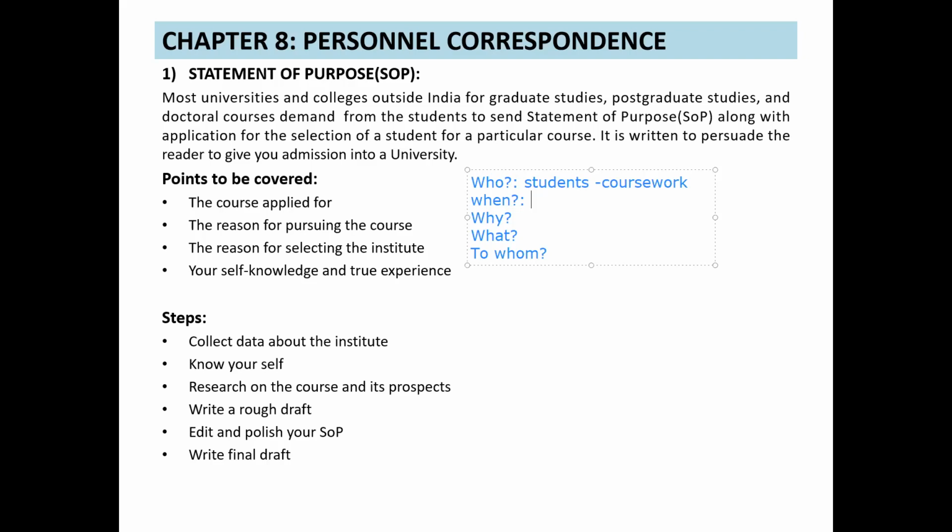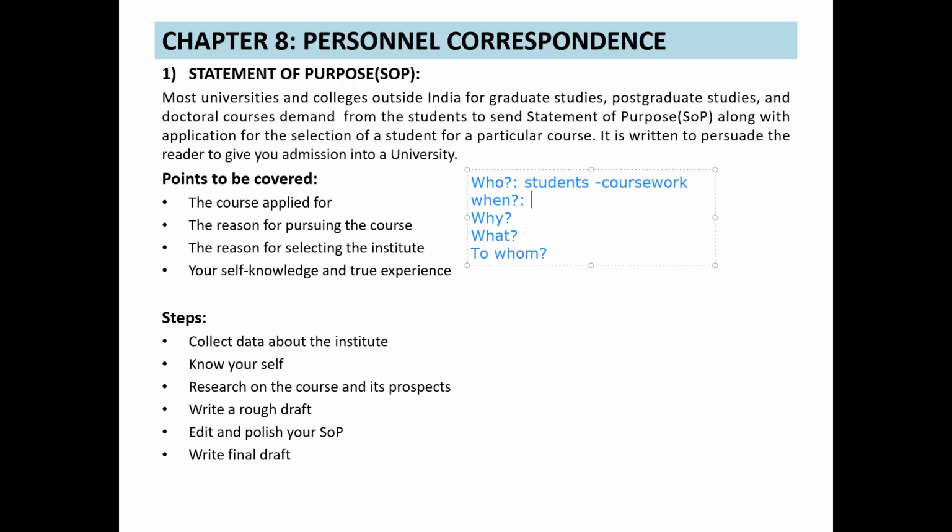You have to convince them you are capable and suitable to do that work. Two things are different: you may be suitable, but not capable, then what's the use? So you are capable, you are suitable, and you really want to do that work. You have to convince the reader through your SOP.